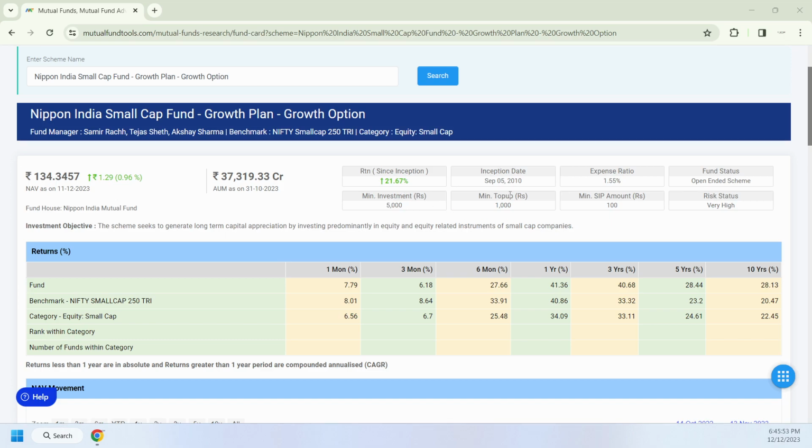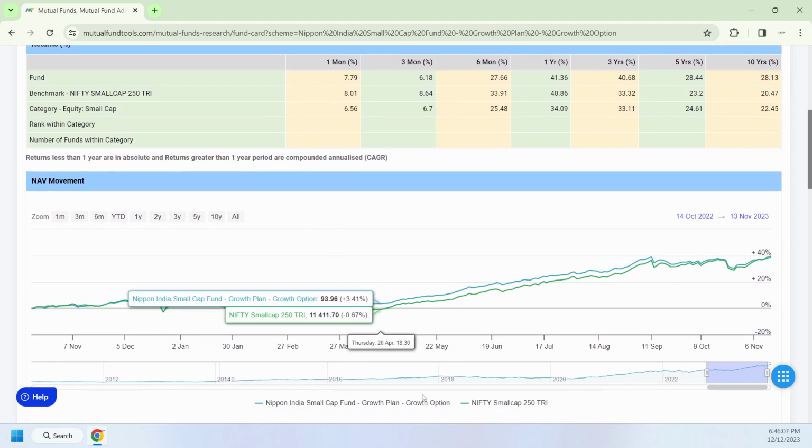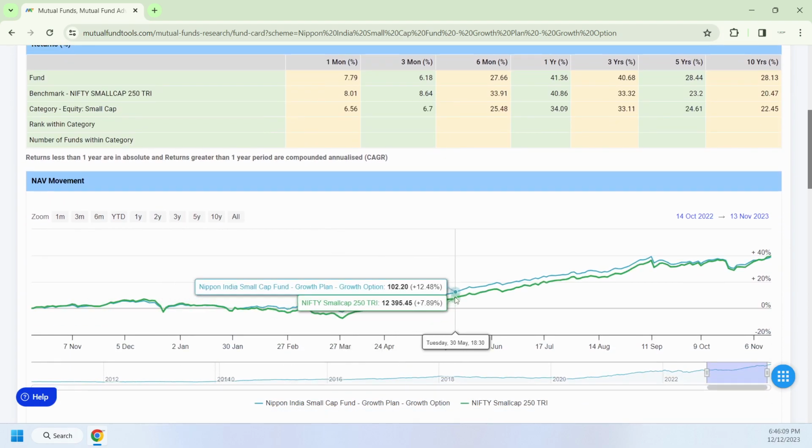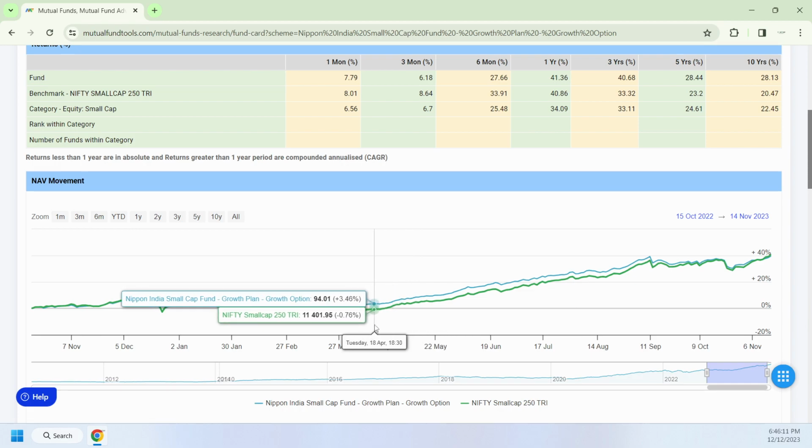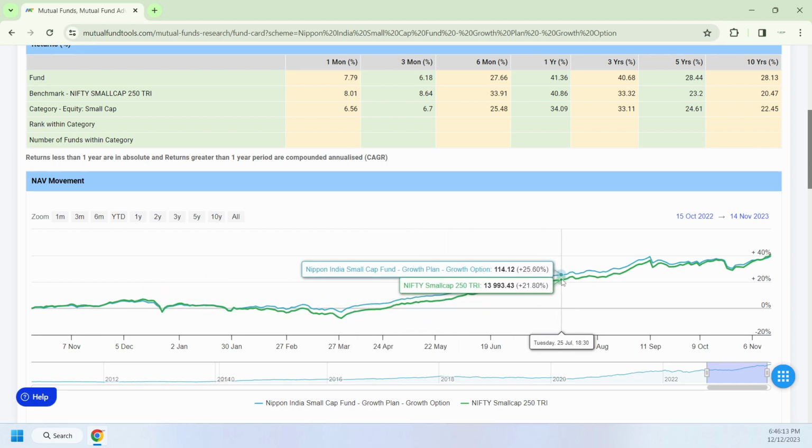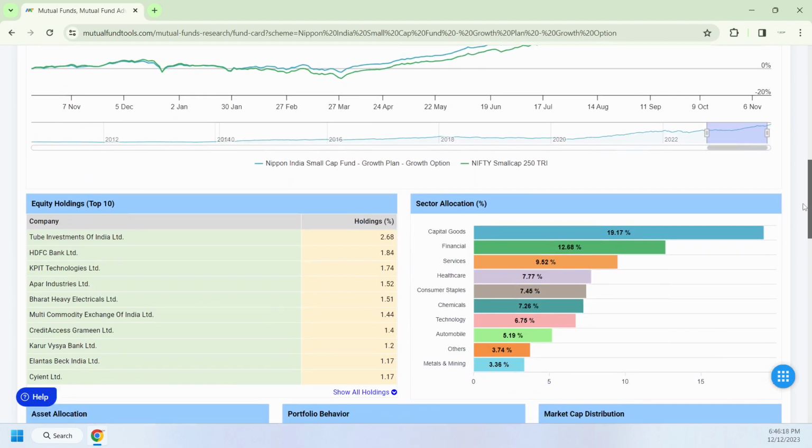Since inception in 2010, if you had started, it has given you a CAGR of 21.67%. As of now, the AUM of this particular fund is more than 37,319 crores. Comparing with the index, it is simply performing better than the benchmark. So it is also a good fund for long-term investment.